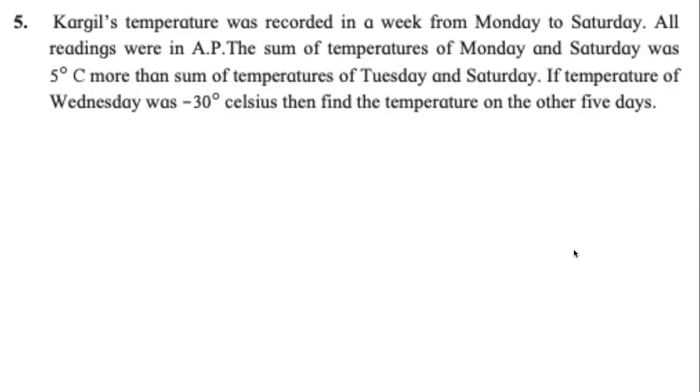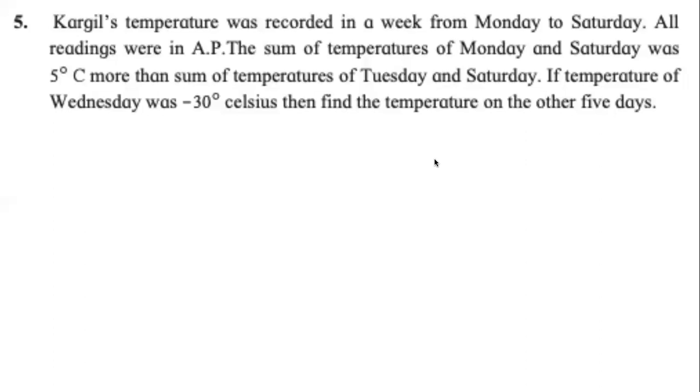Read the sentence again. The sum of temperatures of Monday and Saturday was 5 degrees more than the sum of temperatures of Tuesday and Saturday. Question is, between Monday and Tuesday, which day was warmer? Karina is also saying Monday. Monday. So then अभी कैसे आंसर बदल गया आपका? Monday, sir. क्या दिन बदल गया? क्या क्वेश्चन बदल गया? क्या बदला? Our understanding changed. Okay? And the difference is 5 degrees, not 10 degrees. Monday was 5 degrees warmer than Tuesday.